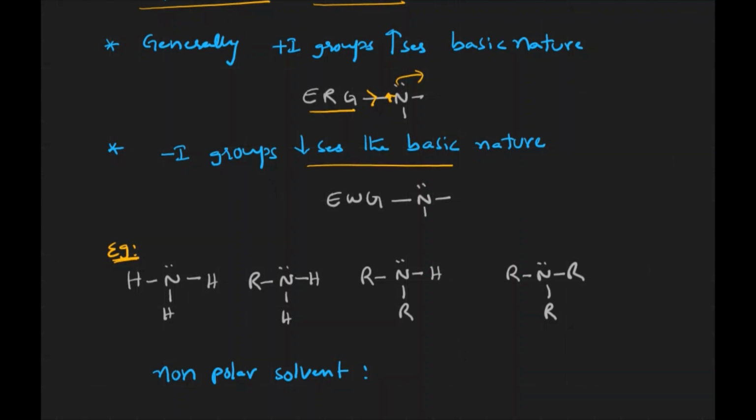How do they decrease the basic nature here? Electron withdrawing groups, or minus I groups, pull the electrons towards themselves. When they pull electrons towards themselves, what happens? The electron density on the nitrogen decreases. Then the tendency to donate the electrons decreases. That's why the basic nature also decreases.